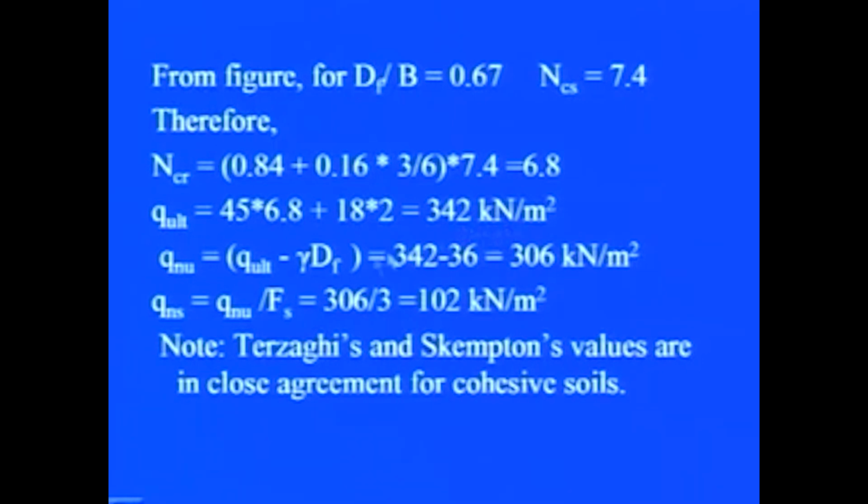kilonewton per meter square and net ultimate bearing capacity as 306 kilonewton per meter square. If we know factor of safety, again Qnu upon factor of safety will give you Q net safe, that comes out to be 102 kilonewton per meter square. Now, one thing can be noted here, that Terzaghi's and Skempton's values are in close agreement for cohesive soils.